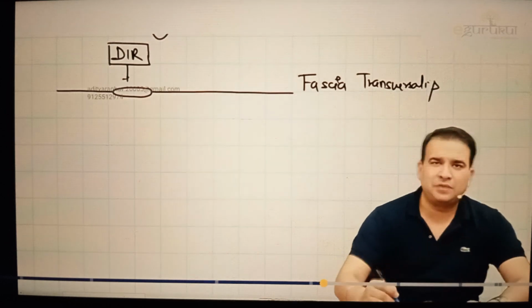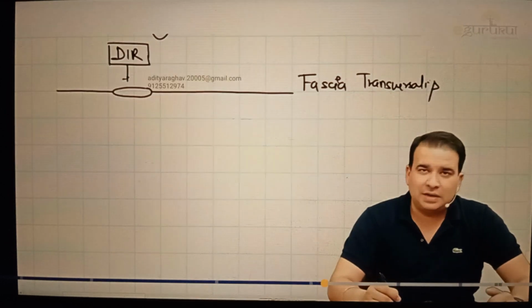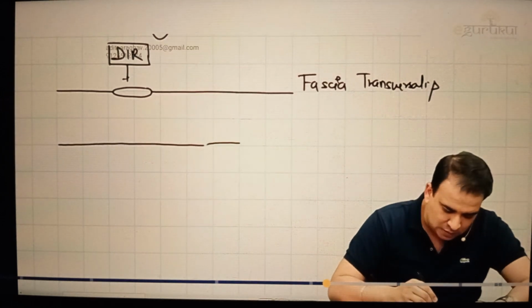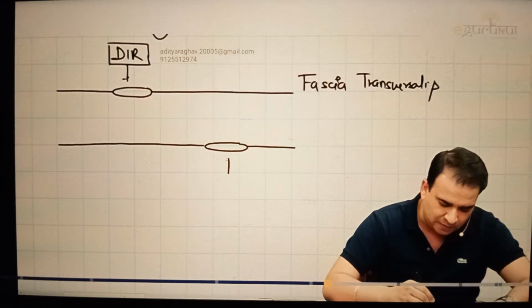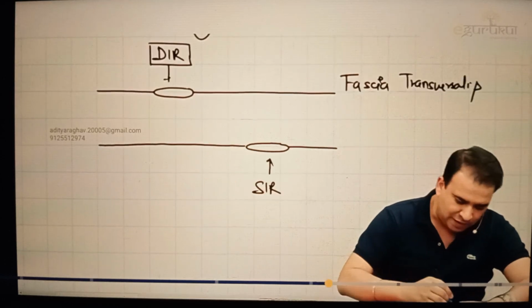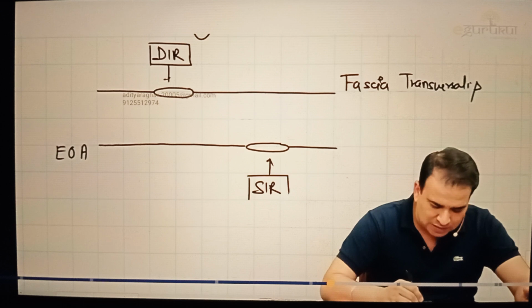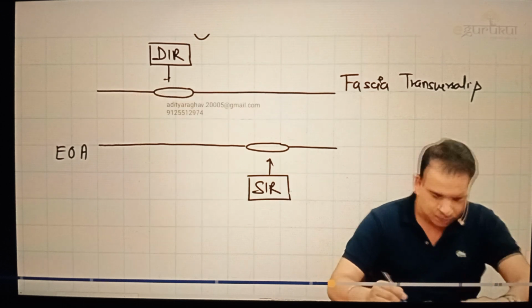That is the fascia transversalis, and this opening in the fascia transversalis is the deep inguinal ring. It is the posterior fascia of the anterior abdominal wall, so obviously the ring is quite deep. And then we have this external oblique aponeurosis, which has the superficial inguinal ring, right on this side here. So the deep inguinal ring is the opening in the fascia transversalis, and the superficial inguinal ring is in the external oblique aponeurosis.